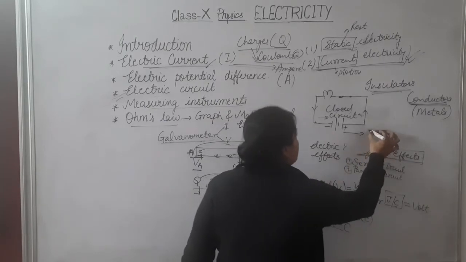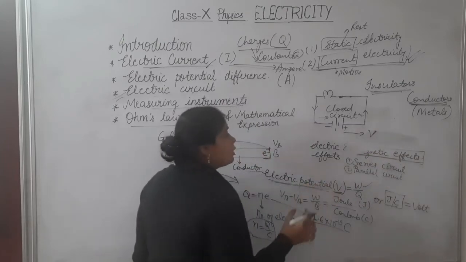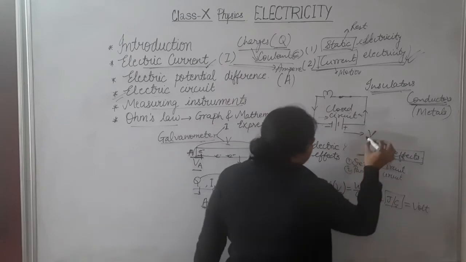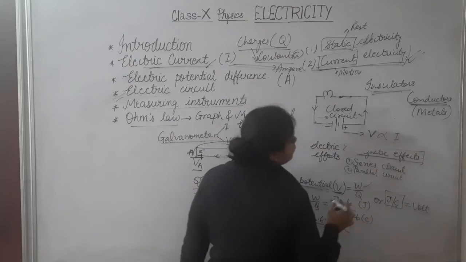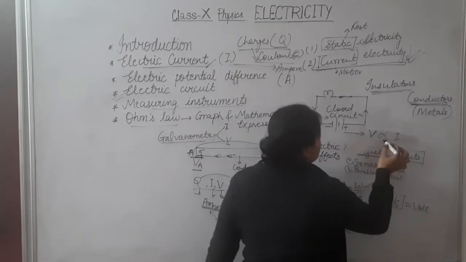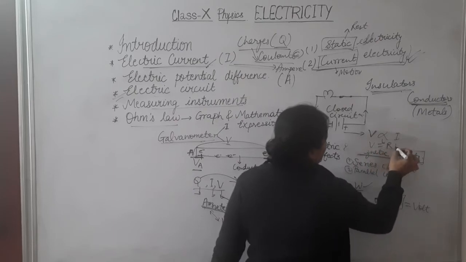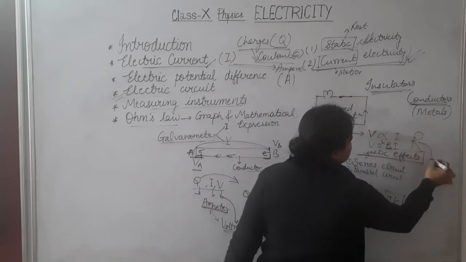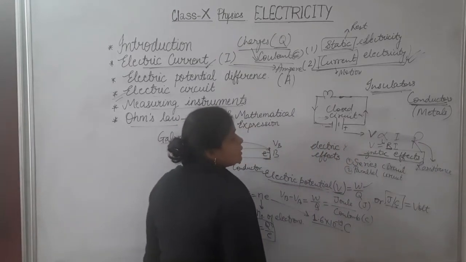So whatever voltage we apply, or whatever electric potential is generated in any closed circuit at constant temperature, that voltage is directly proportional to the flow of current. And when we remove this proportionality sign, we write V equals R I. We place one constant term, R, and this R is known as resistance.